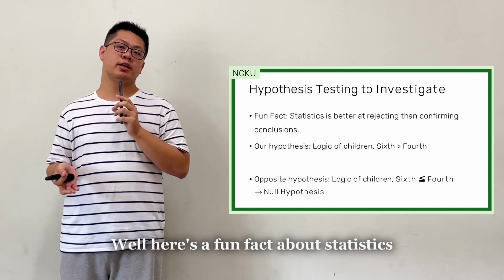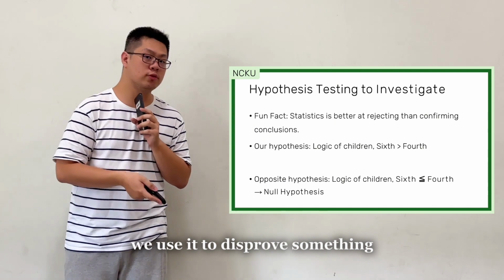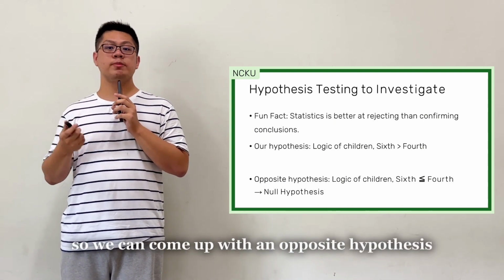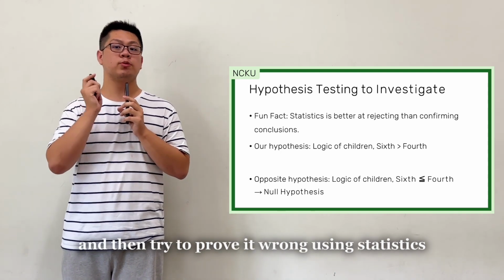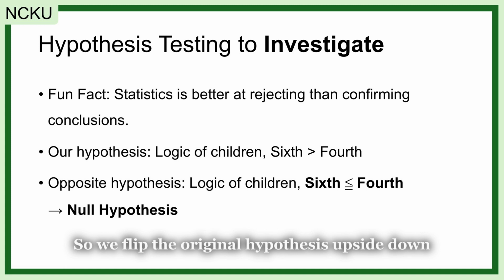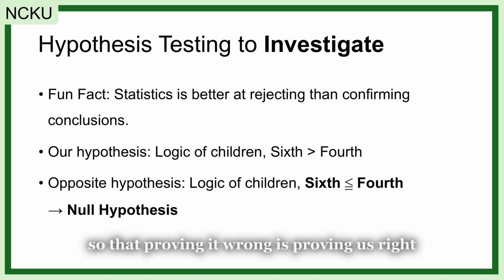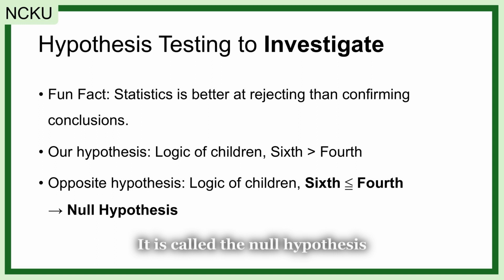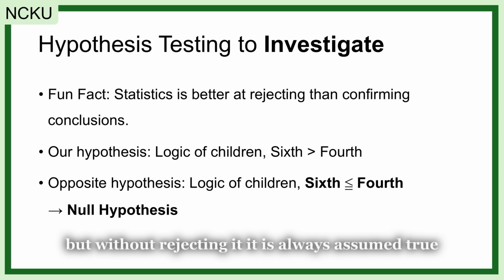Well, here's a fun fact about statistics. We use it to disprove something rather than to confirm something. So we can come up with an opposite hypothesis and then try to prove it wrong using statistics. So we flip the original hypothesis upside down so that proving it wrong is proving us right. Our hypothesis will be 10-year-olds can use logic as well as 12-year-olds. It is called the null hypothesis, the hypothesis that we wish is false. But without rejecting it, it is always assumed true.